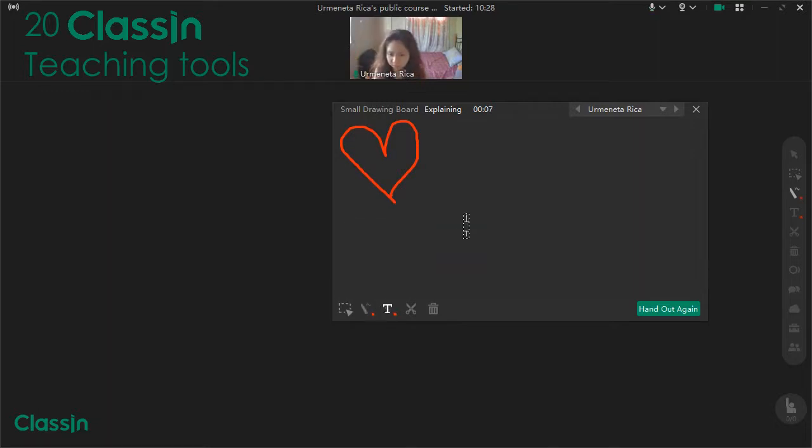Then you can write a text with it in here, and you can also take a screenshot, and also delete. You can delete if you first drag one and then click delete. Okay? You can save it, but let's just cancel it.